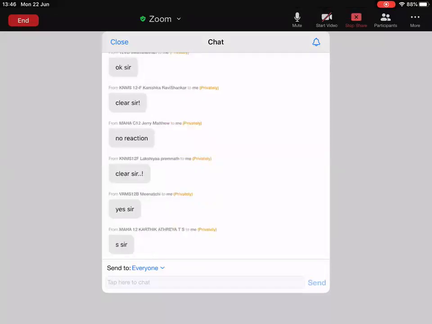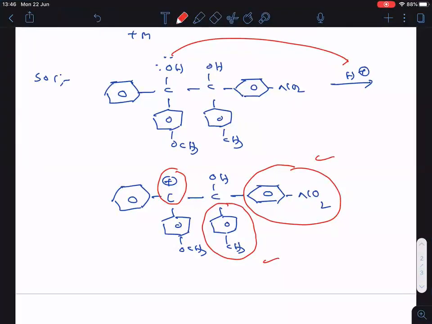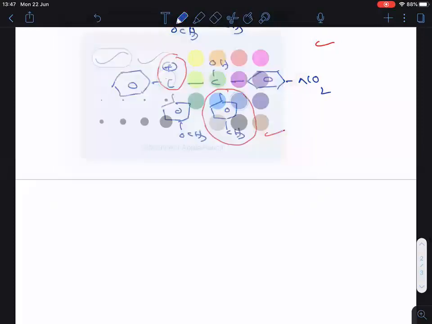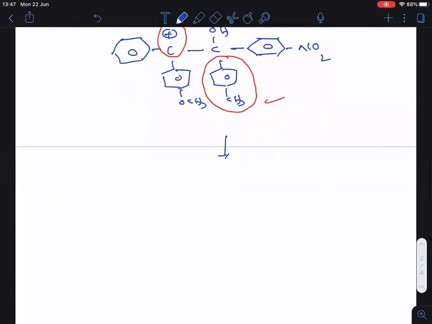Right. Now tell me who will migrate here. Let me rub this one. So this will not migrate, this will migrate. Clear? Now let us see what happens if that migrates. See clearly, this phenyl ring will be as it is here.